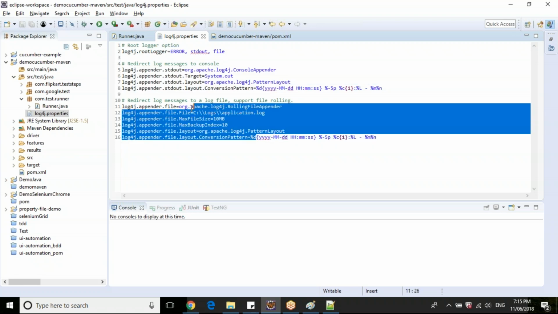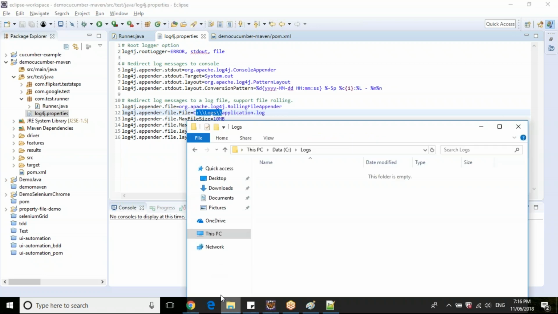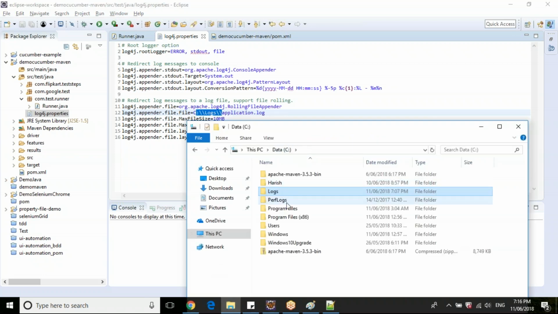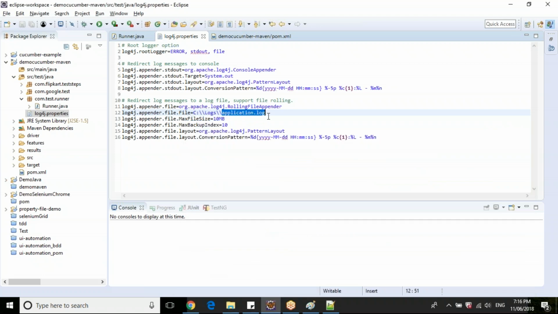Similarly, you have provided your file here. When you are saying file, you need to provide the location where you want to write that file. You don't need to create any file. You just make sure that your directory is available till there. So under C drive, I created a logs folder. You don't need to create this particular application.log. Always your log file will be saved with a .log extension.